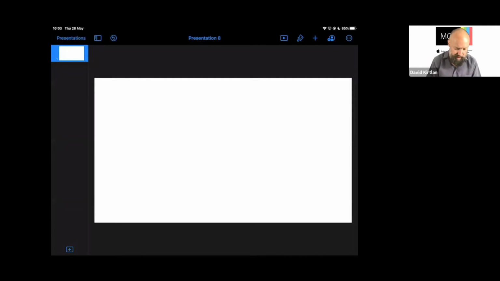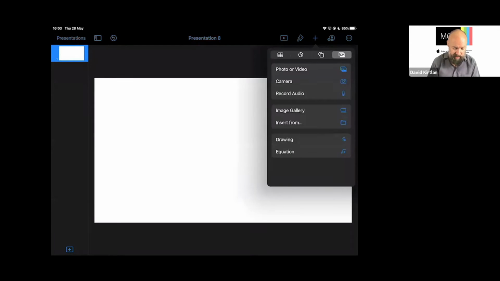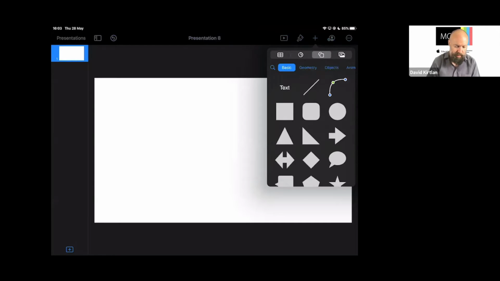Now, when we looked at Keynote last time, we explored the buttons up along the top, and the 2 useful ones are the plus, that we always have to add something new, and the paintbrush lets us play around with the options for whatever we've added in there. And previously we were on this slide where we had the options to import videos and photos and various other things. I'm going to jump across to the left slightly to the shapes.